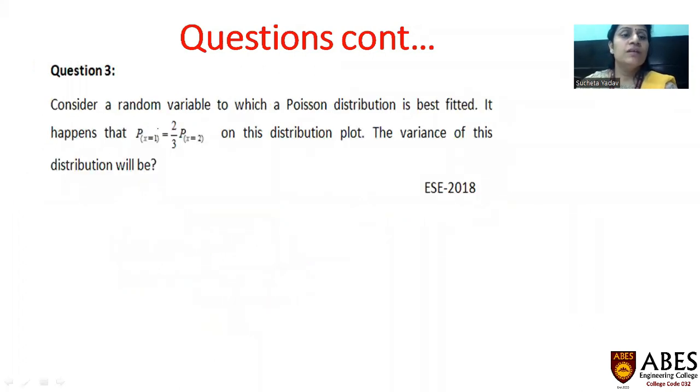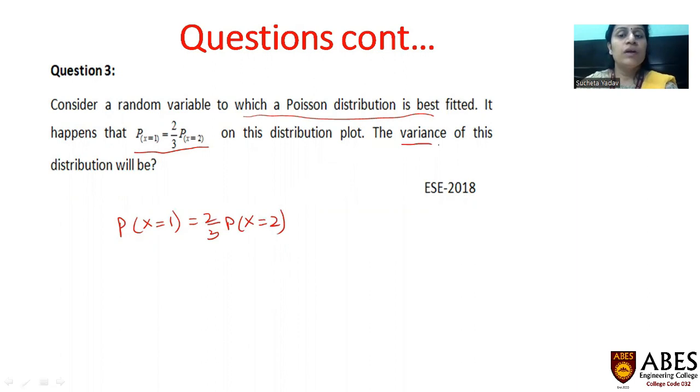Now the third question says, consider a random variable to which a Poisson distribution is best fitted, and a relation is given which says that P of x equals 1 is 2/3 of P of x equals 2 for this distribution, and we have to find the variance. Now since we know that the probability for x equals r for a Poisson distribution is given by e to the power minus lambda, lambda to the power r upon r factorial, we can use it here for P of x equals 1. I'll put r to be 1.